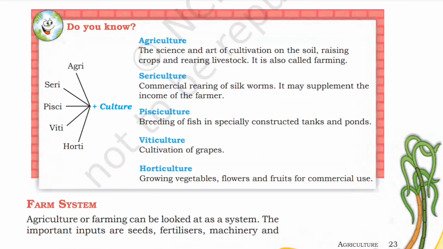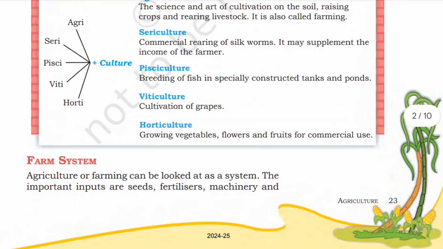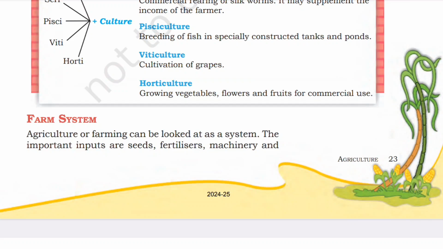Do you know agriculture, sericulture, pisciculture, viticulture, and horticulture? Agriculture, the science and art of cultivation on the soil, raising the crops, and rearing livestock, is called farming. Sericulture is the commercial rearing of silkworm. It may supplement the income of the farmer. Pisciculture is the breeding of fish in specially constructed tanks and ponds. Viticulture is the cultivation of grapes. Horticulture is growing vegetables, flowers, and fruit for commercial use.